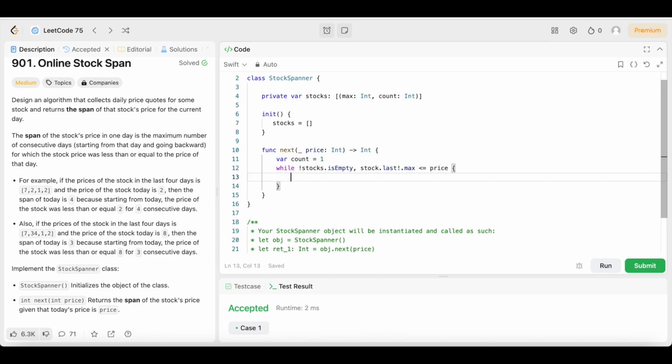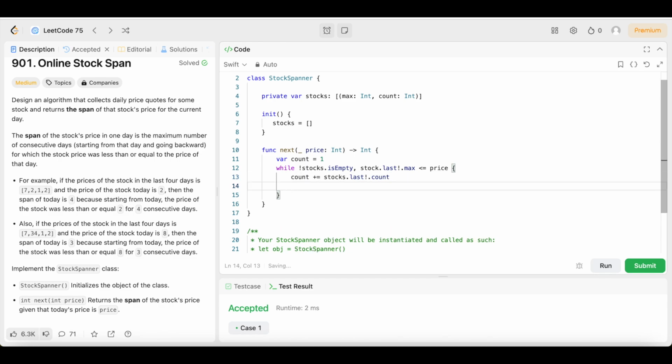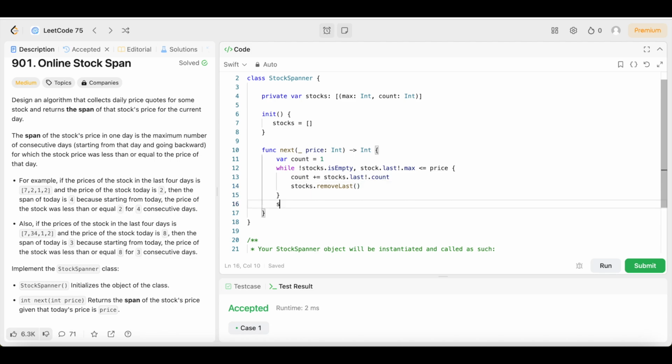Then we are going to say count plus equals stocks.last exclamation mark .count. And we are going to come down here and say stocks.removeLast.